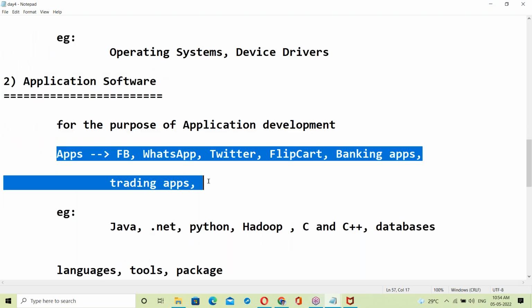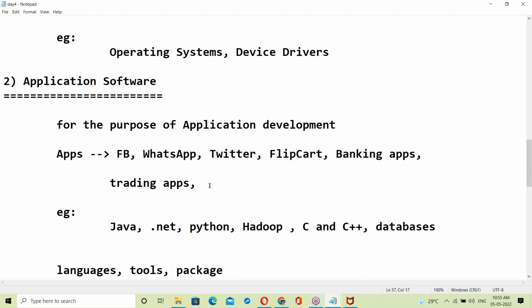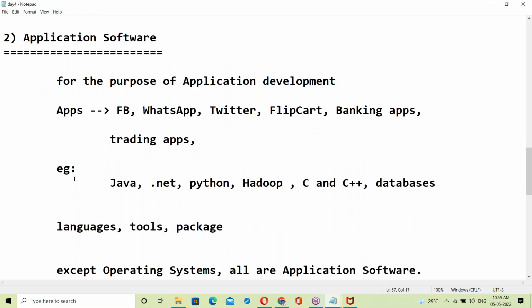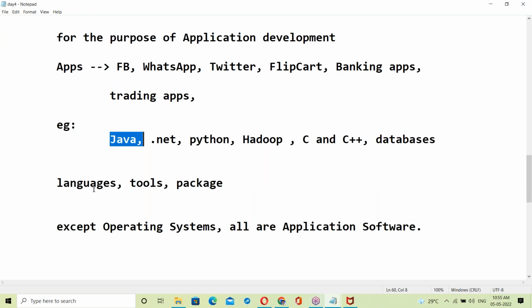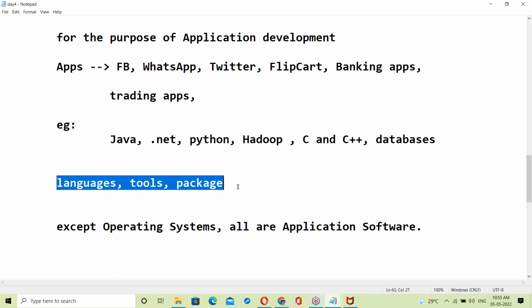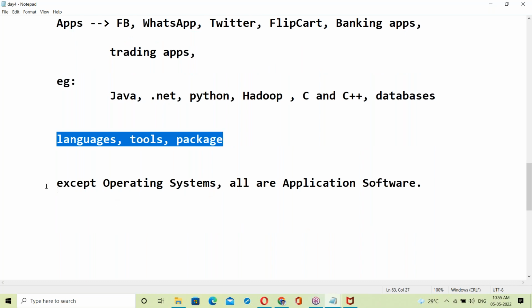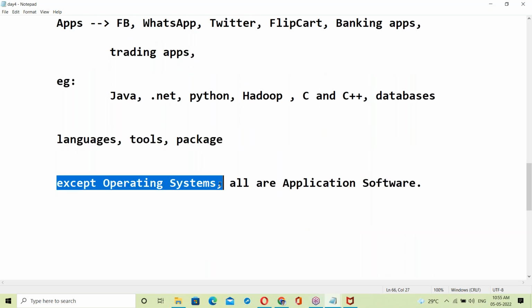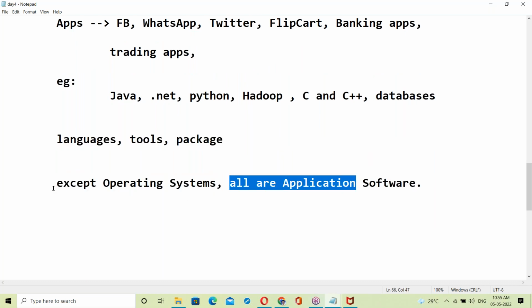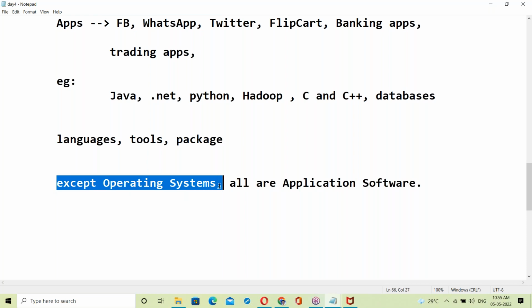These are examples of applications, and to develop them we need application softwares. The mostly used one is Java. Languages, tools and packages all come under application software. Simply, except operating systems, all are application softwares.